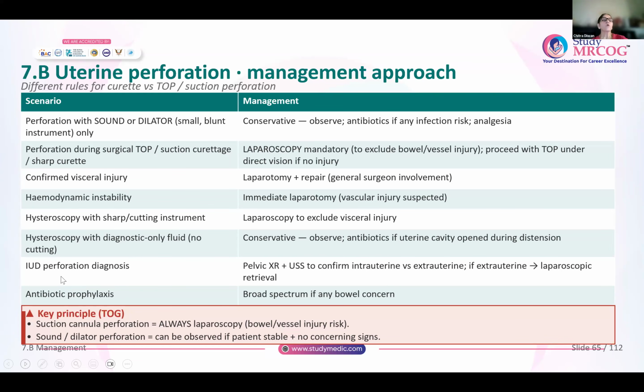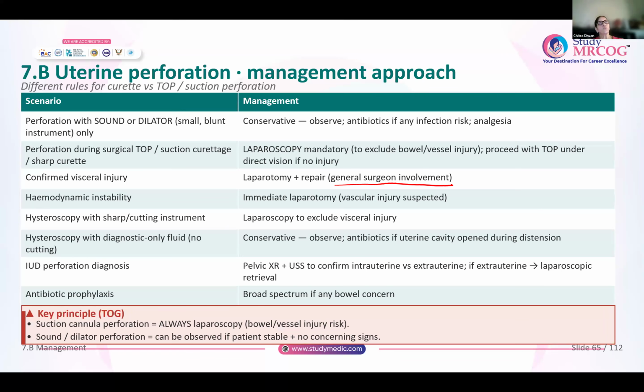Whenever you have a confirmed visceral injury, you will do a laparotomy and a repair. Always remember to involve the general surgeon in scenarios like this. Whenever the patient becomes hemodynamically unstable, don't wait and do only observation. Always do a laparotomy immediately because you are suspecting a vascular injury at that point of time.